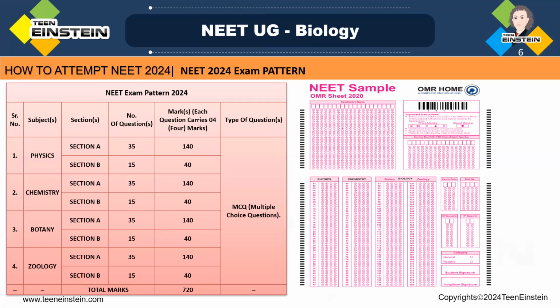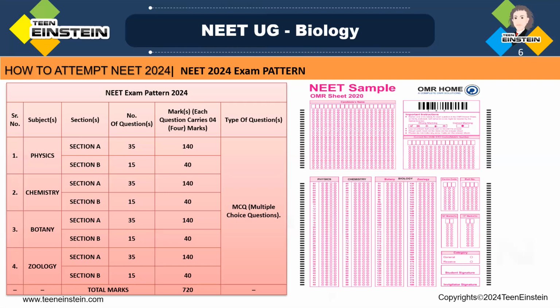Here, a total of 200 multiple choice objective type questions will be there. Out of that, candidates are required to answer 180 MCQs. So this NEET exam 2024 will be graded on a total of 720 marks.